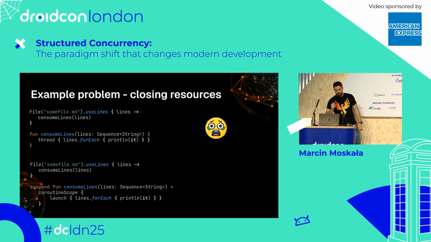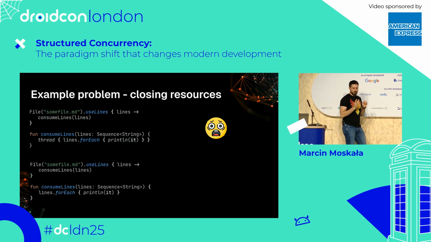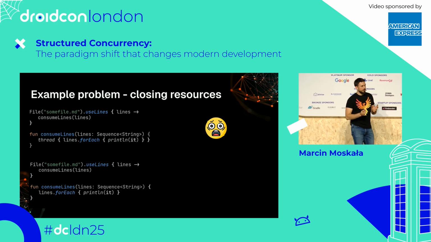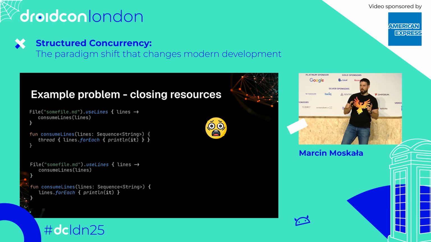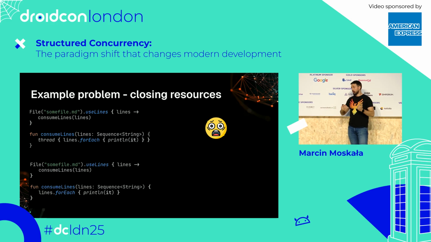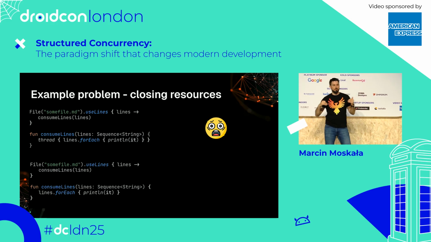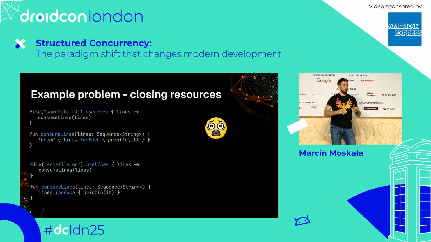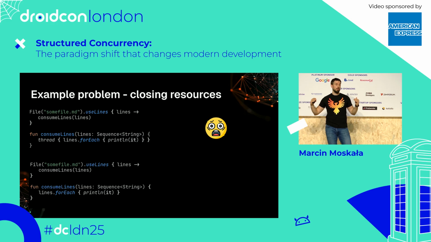But in general, as you can see, structured concurrency gives us the same guarantees that we generally expect from functions, that their sub-processes cannot outlive the process itself, cannot outlive the function itself. So if a function is completed, all its sub-processes are completed as well.